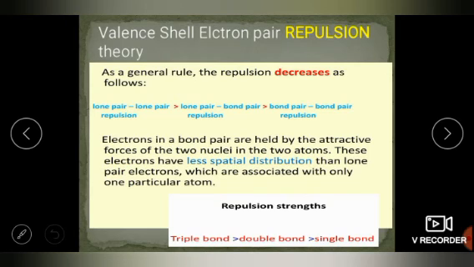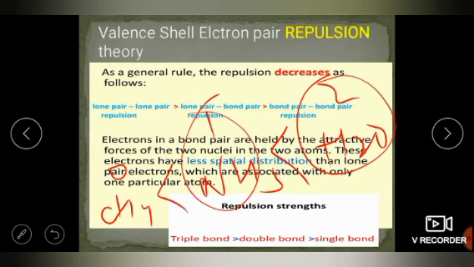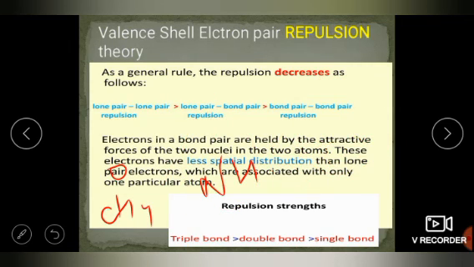Okay, so valence shell electrons we studied. Valence shell electrons are the number of electrons left in the valence shell. So now we will study repulsion. What is repulsion? As I said, it depends on the lone pairs. Suppose in methane there was 0 lone pairs, as we studied previously. In NH3 there was 1 lone pair, and in H2O there are 2 lone pairs. It means that this has more repulsion than this molecule, and than this. More the lone pairs, more the repulsion.